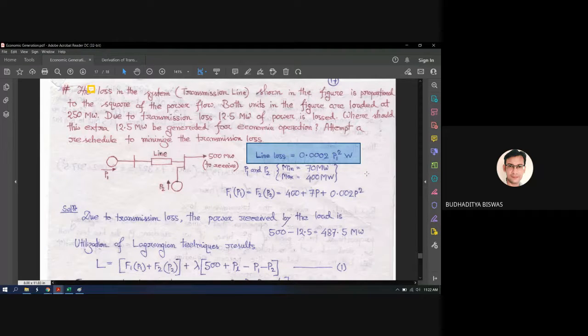Okay. So my point was that from the expression of the line loss, is it clear that the line loss is totally dependent upon P1 squared? So if P1 is minimized, then the transmission loss is also minimized. Is this clear? Clear, sir. Okay. So now what?